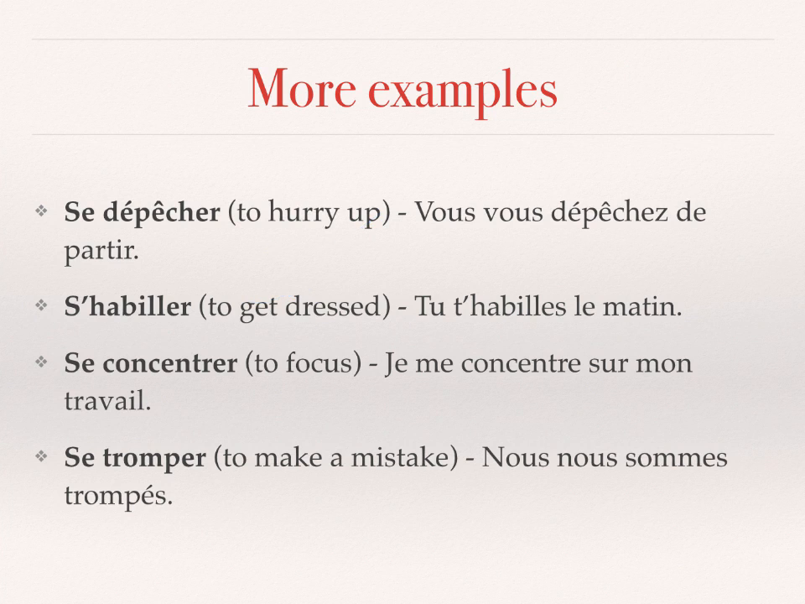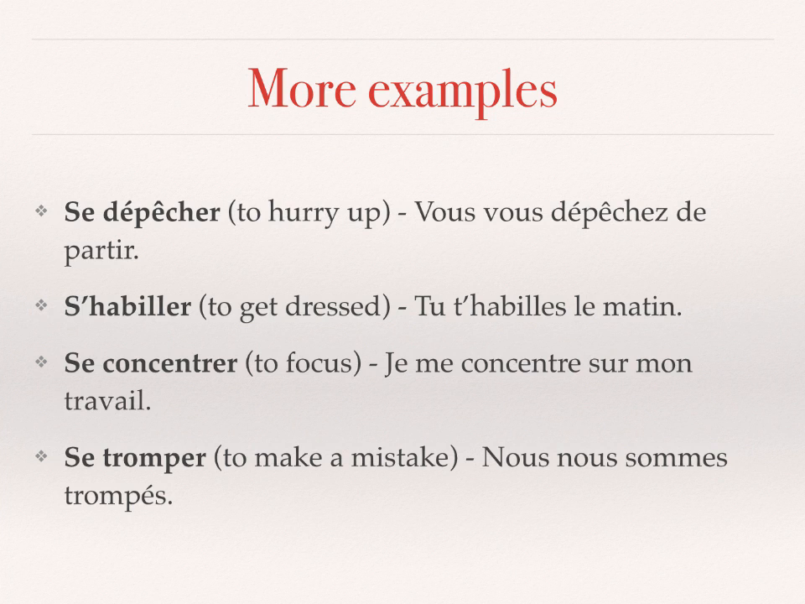Now some more examples. Se dépêcher, to hurry up. Vous vous dépêchez de partir. You can see the pair, vous vous, and dépêcher ends with ez. S'habiller, to get dressed. Alors, s'habiller, you can see that there's an S apostrophe because the verb itself starts with an H. So, in front of an H or a vowel, the se becomes an S apostrophe. Tu t'habilles le matin. Same thing with the T. The T becomes a T apostrophe in front of the H. So, you get dressed in the morning.